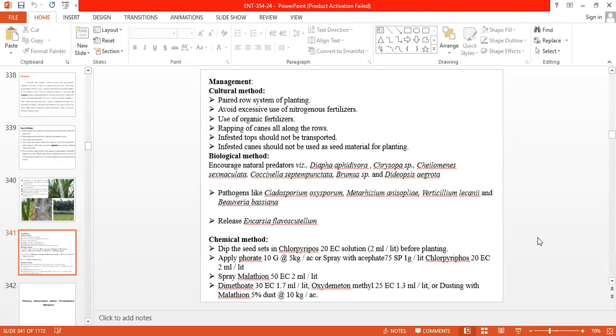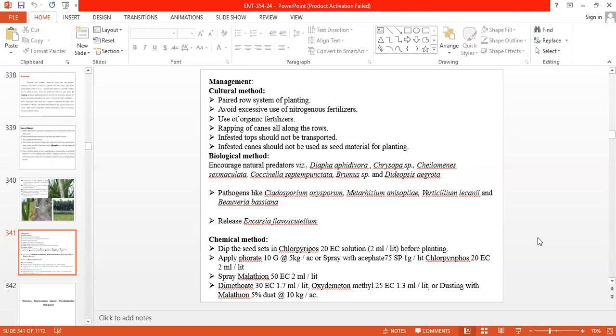Then chemicals: dip the seed sets before planting in chlorpyrifos 20 EC solution, 2 ml per liter. Application of phorate 5 kg per acre. Application of acephate spray 1 gram per liter. Chlorpyrifos 2 ml per liter. Malathion 2 ml per liter. Dimethoate 1.7 ml per liter. Methyl demeton 1.3 ml per liter. Dusting the crop with malathion 5% dust at the rate of 10 kg per acre. These are the effective chemicals against the sugarcane woolly aphid.